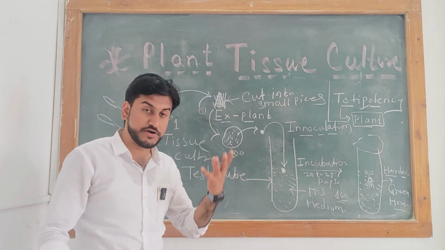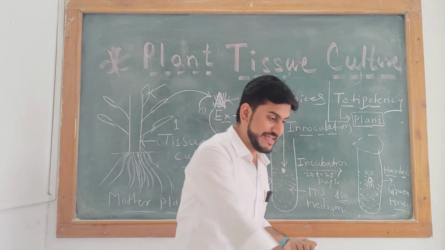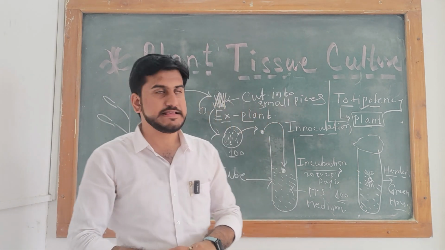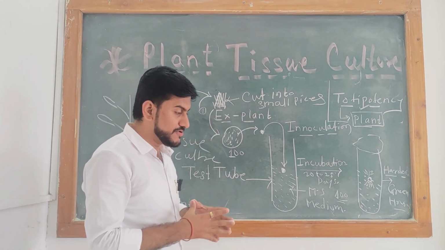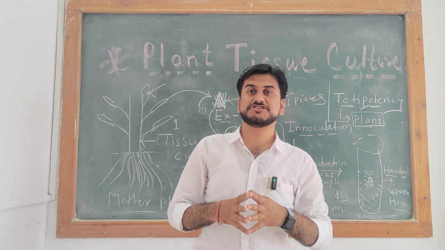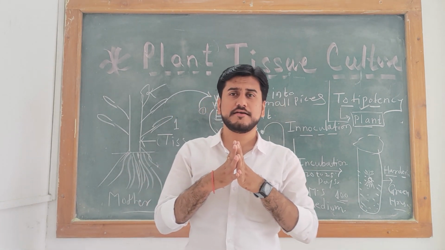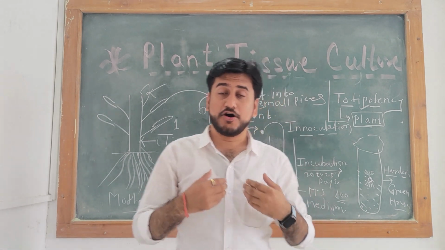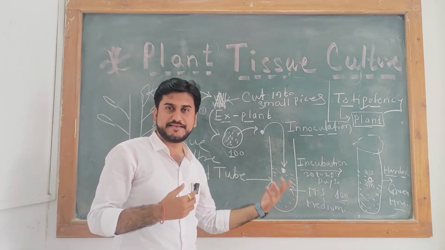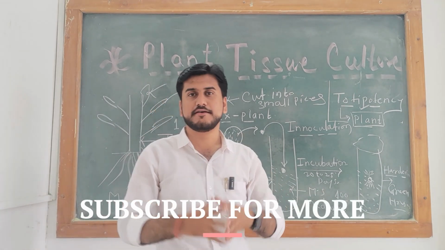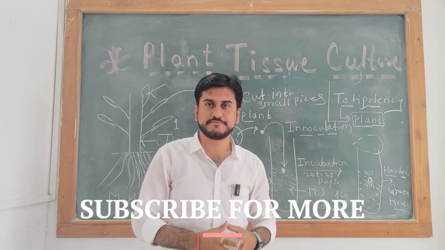Totipotency is the base of plant tissue culture. By using artificial propagation and micropropagation, we provide the MS media artificially, and we grow or develop a new plant body from the mother plant. Okay, thank you.